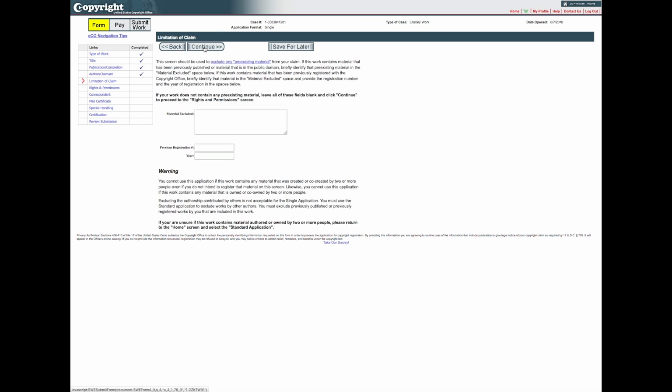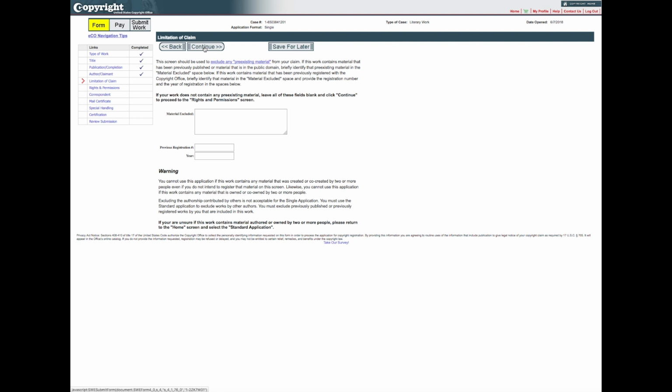If the work you are registering contains material that you have previously published or registered with the Copyright Office, briefly describe this pre-existing material in the Material Excluded space on the Limitation of Claim screen. For previously registered material, enter the registration number and year of registration in the spaces provided.